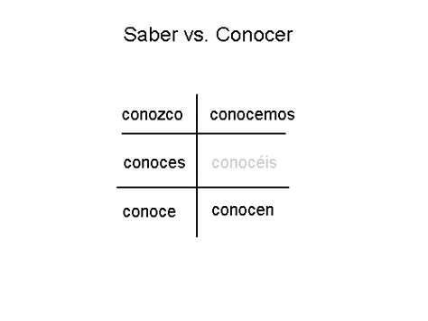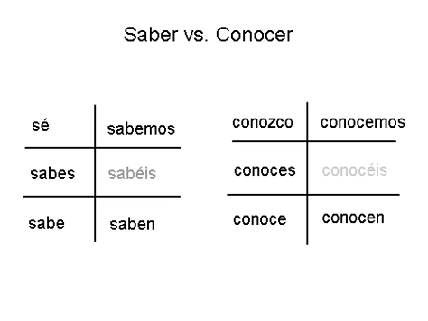Conocer is also mostly regular, but again the yo form is irregular, conozco. Everything else is like we would expect it to be. Here they are together, and you can pause the video and get these copied down if you need to.